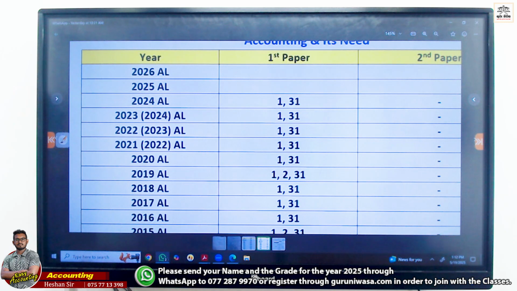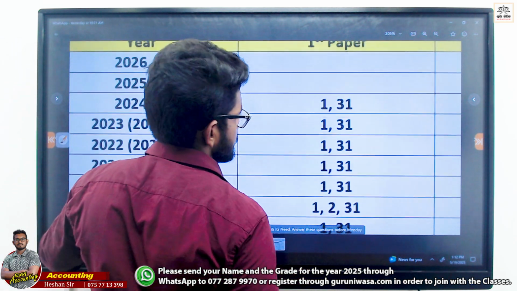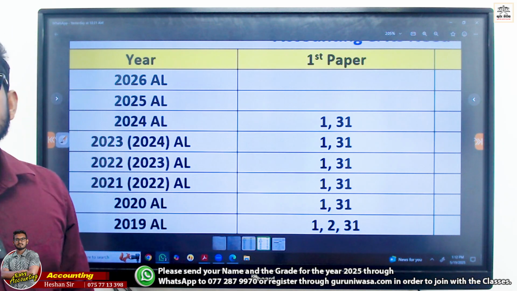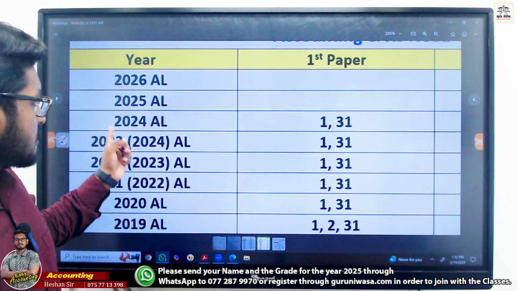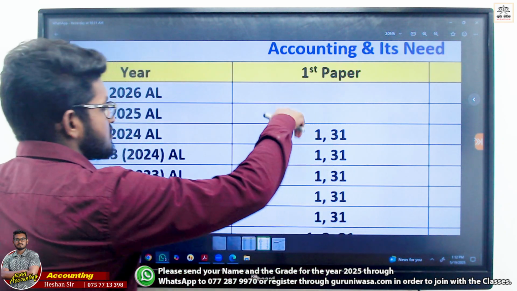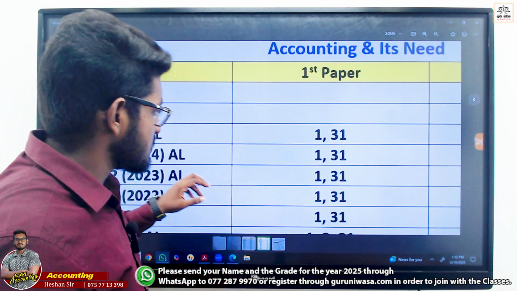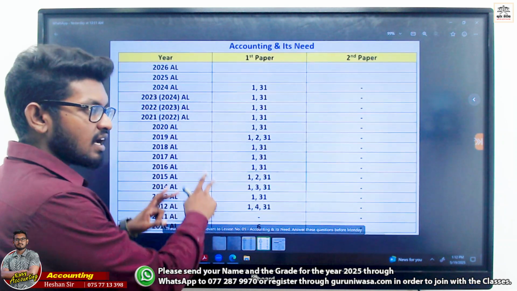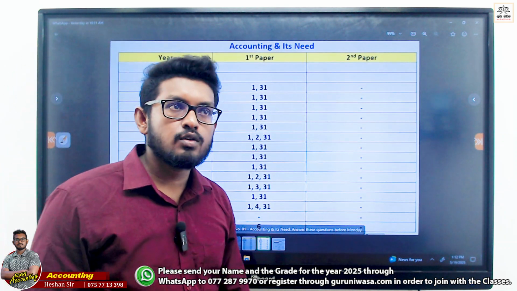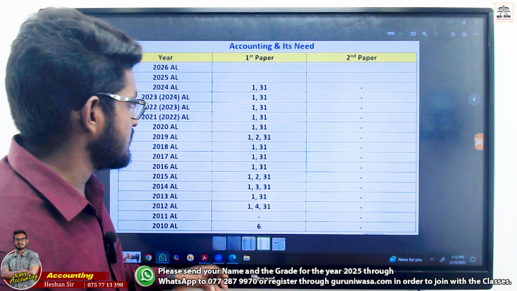Right. So first of all, I'm starting from 2024 A level first paper. Go to the 2024 A level first paper. I kept these things for 2027 students, right? Can you remember? You can write those things in here.